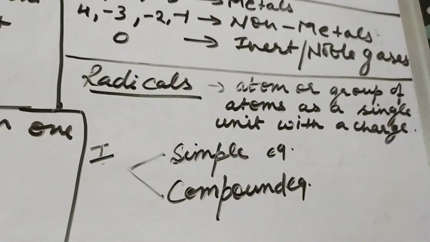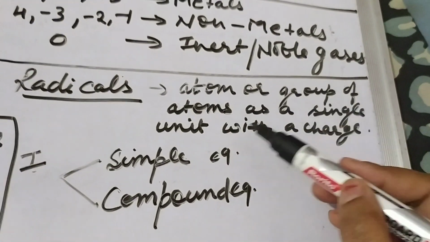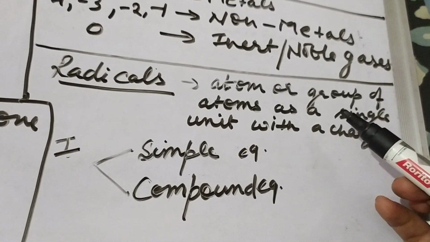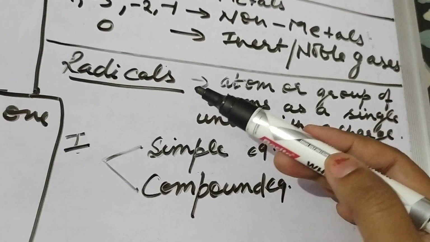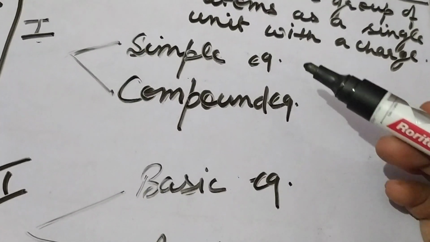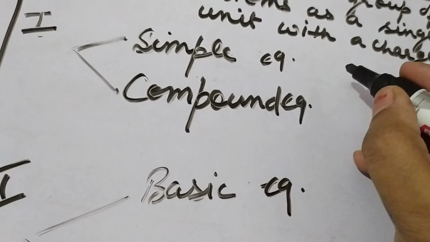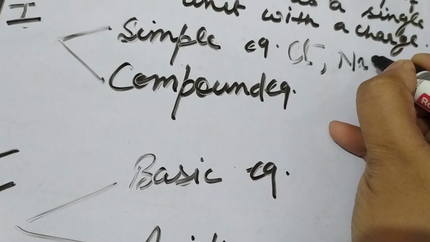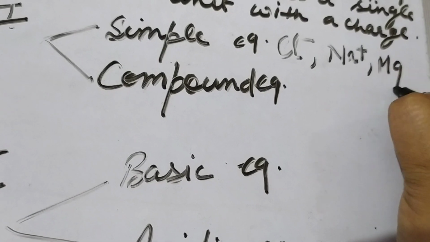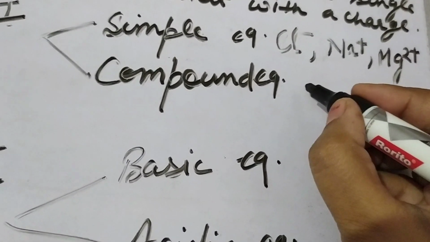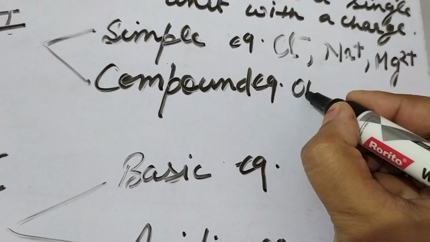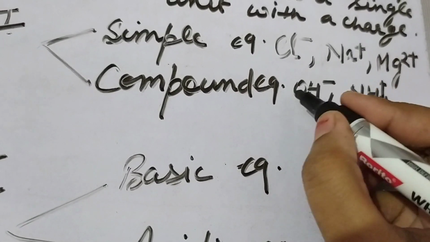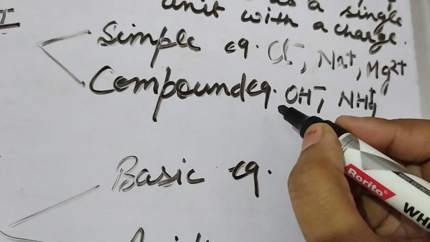Next is radicals. Radicals are the atoms or groups of atoms behaving as a single unit with a charge. If we write a single atom with a charge, or if we write a group of atoms with a charge, then they are called radicals. There are 2 classifications of radicals, simple and compound radicals. Simple radicals have a single atom: Cl negative, Na positive, Mg2 positive. These are all simple radicals. And if there are more than 2 atoms, then they are called compound radicals, like OH negative, NH4 positive. These are groups of atoms carrying a charge which behave as a single unit.